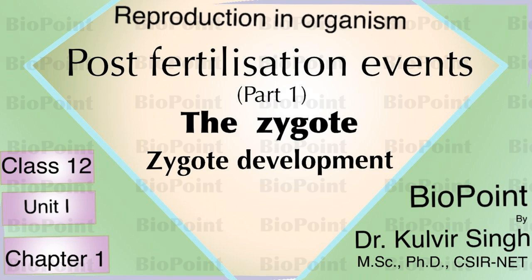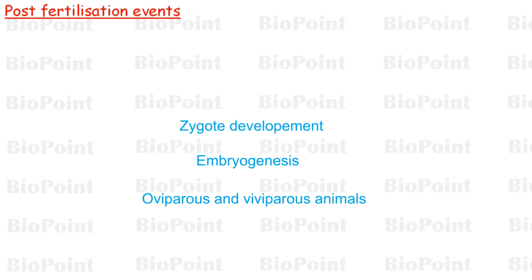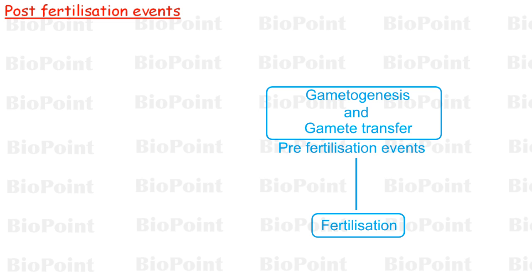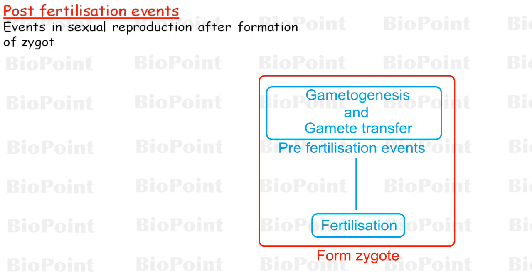In this lecture, we will talk about post-fertilization events that will include zygote development, embryogenesis, oviparous and viviparous organisms. After pre-fertilization events, gametogenesis and gamete transfer, and fertilization, zygote is formed. And the events in sexually reproducing organisms that occur after formation of zygote are called post-fertilization events.